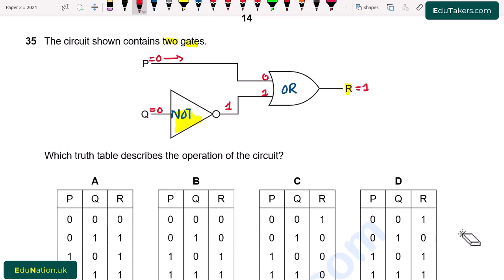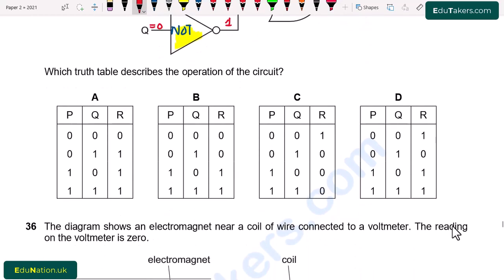Because in the OR gate, when any one of the inputs is high, the output will be high. So from all of these tables, we can see that in table A, here is 0, 0, which gives 0 output. So this table is incorrect. B, 0, 0, it also gives 0 output. So second table is also incorrect. For the table C, the output is 1 and also for the D. So the answer is C or D.